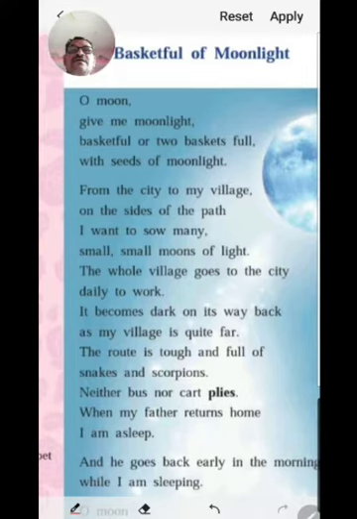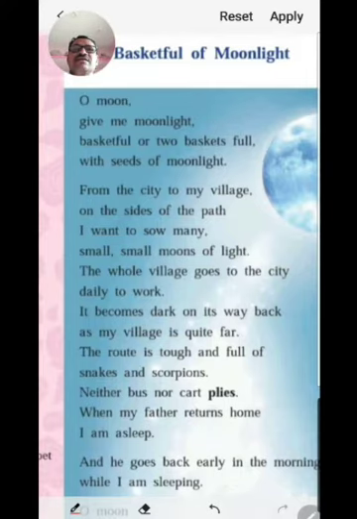The child said, give me moonlight. Means he wants something from the moon. He wants moonlight. How? He wants a basketful, 1 or 2 baskets filled full of moonlight, with seeds of moonlight. You see, it is a very strange request urged by a child to the moon.